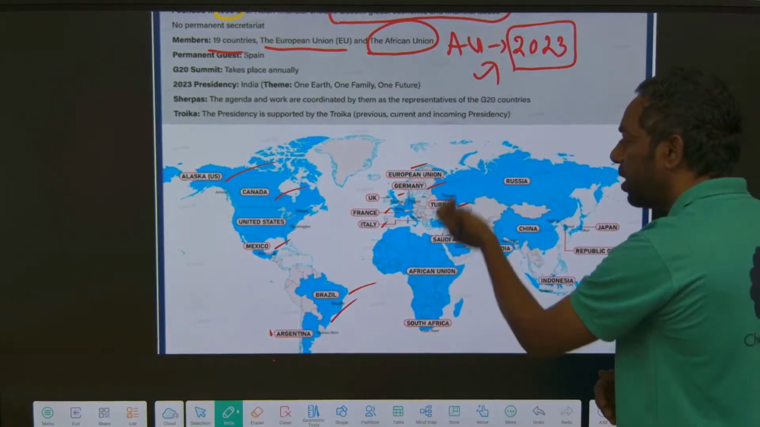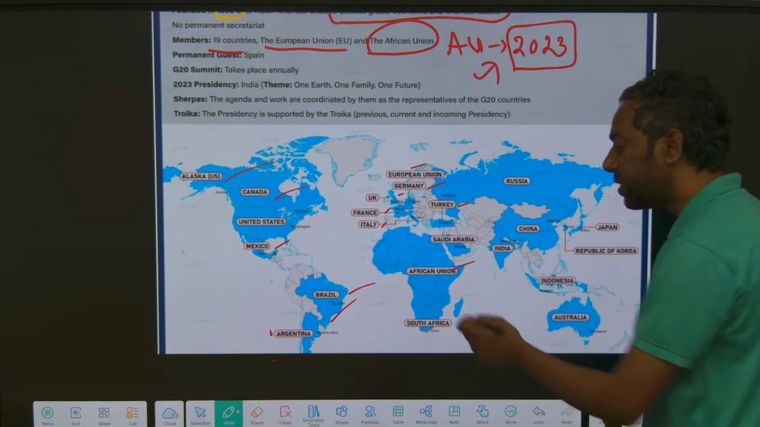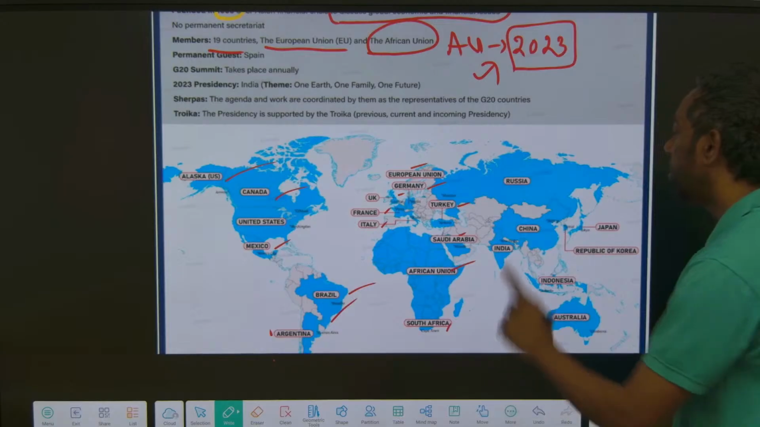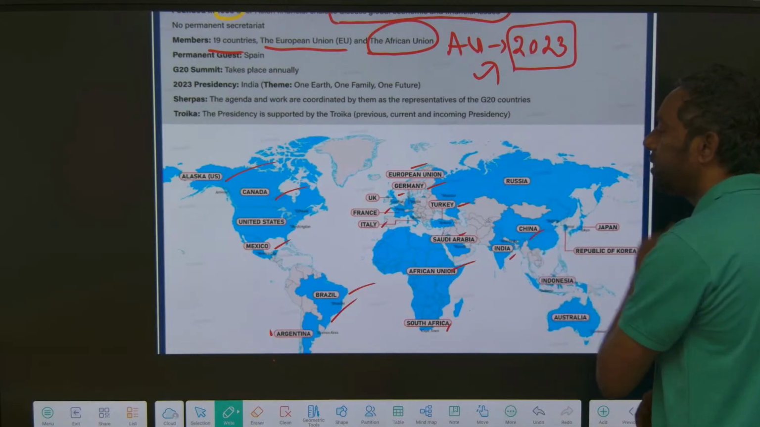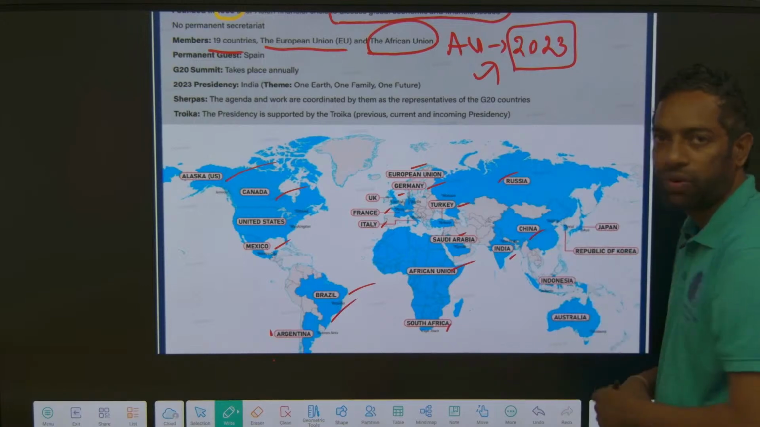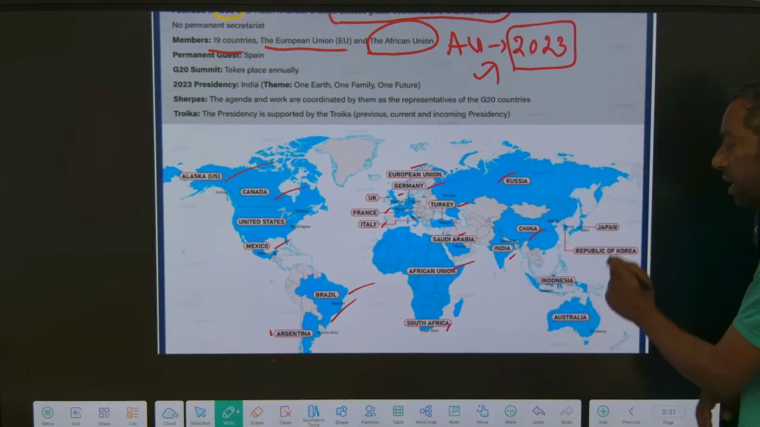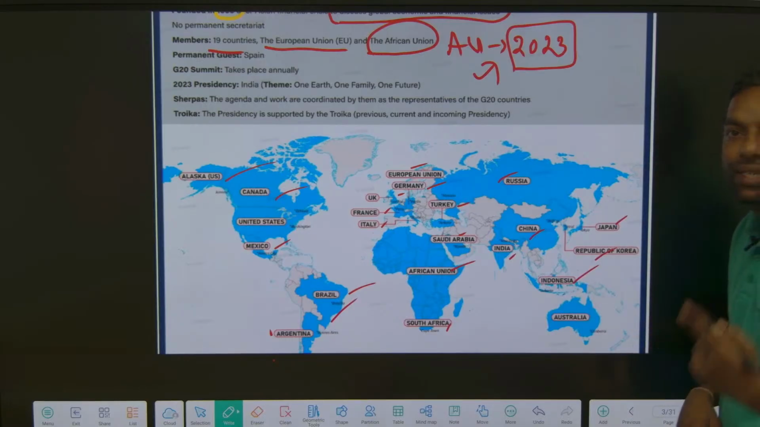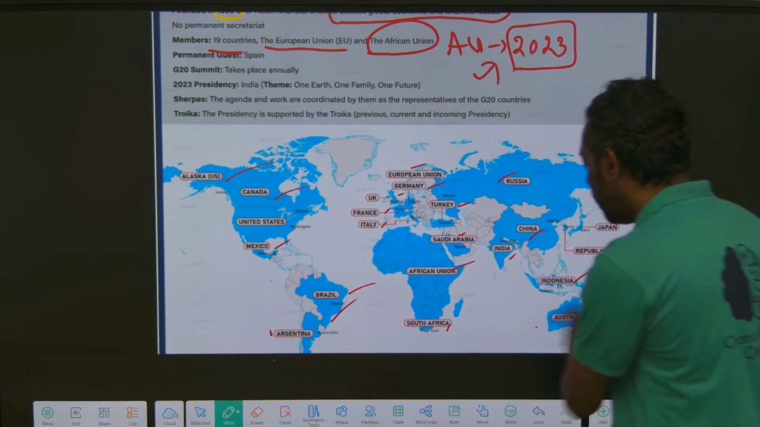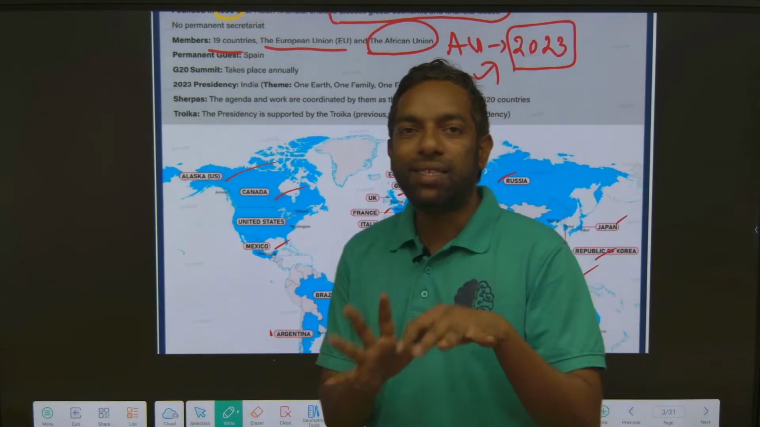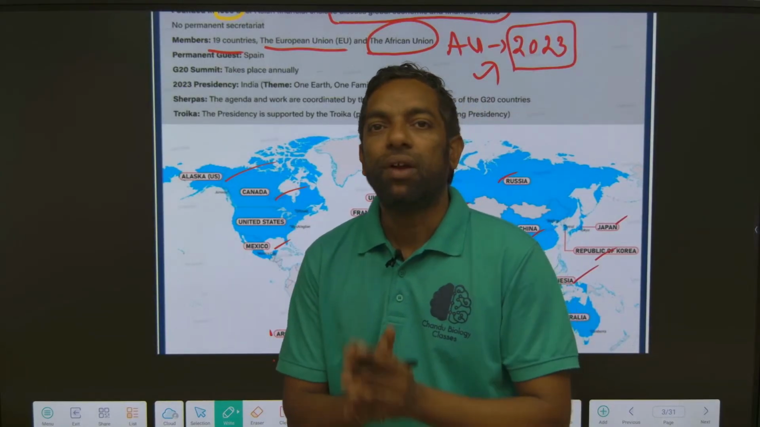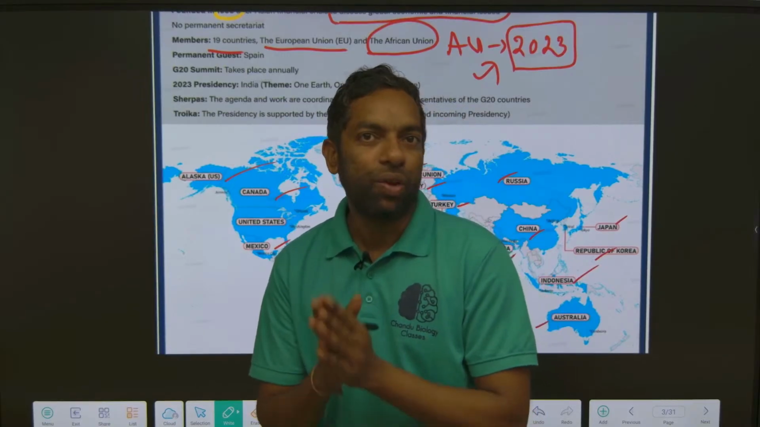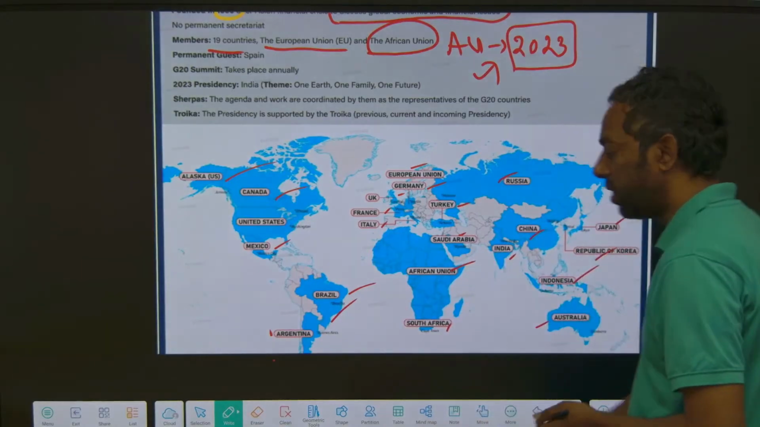In Africa, there is the African Union and South Africa. In the Middle East, Saudi Arabia. In South Asia, India and China, and Russia is Europe. In East Asia, Japan and South Korea, and Indonesia is also East Asia. From Australia, there is Australia, not New Zealand. These are the group of countries: 20 members along with the European Union and African Union, with 19 countries together.